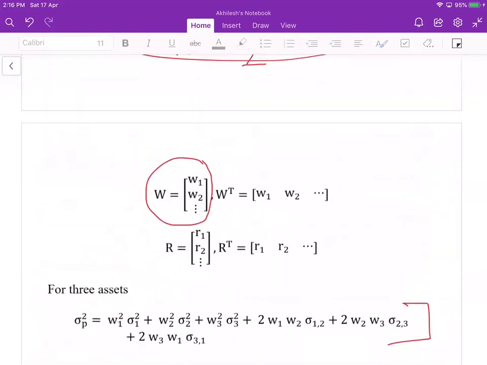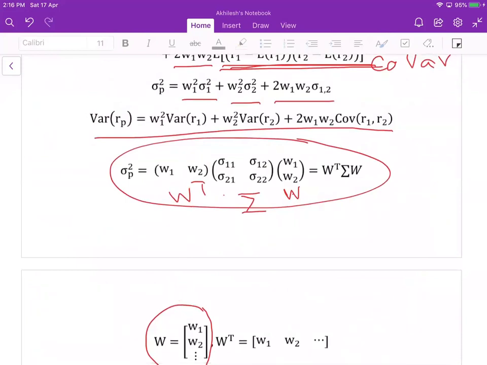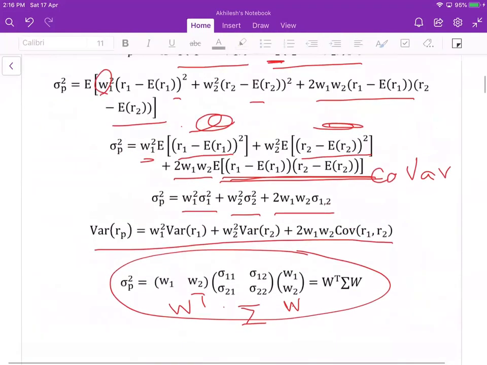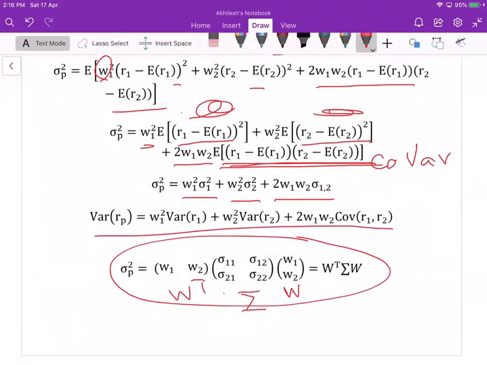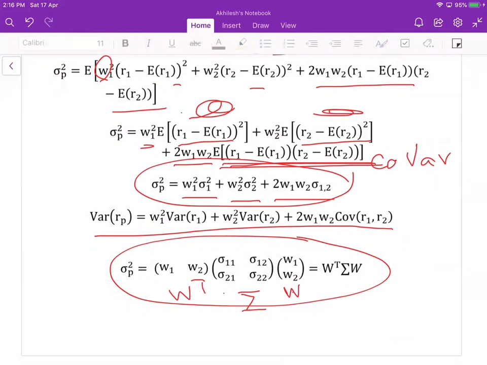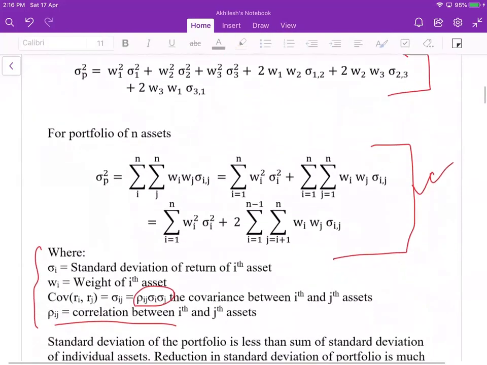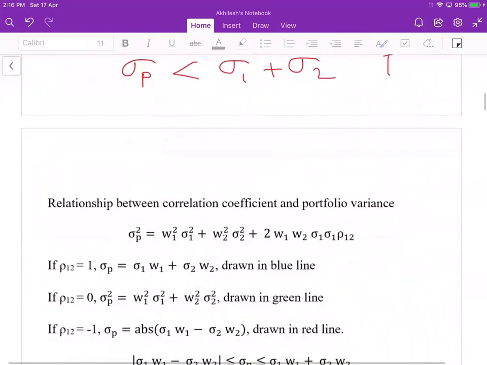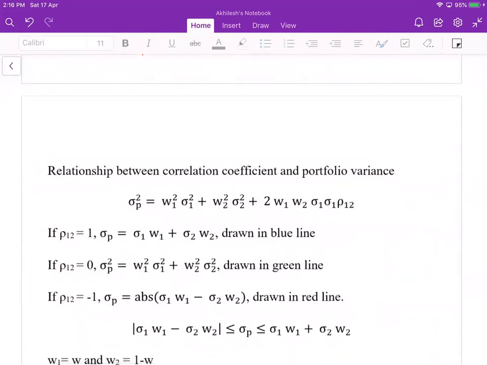Considering this formula, the lesser the correlation, the more diversification.